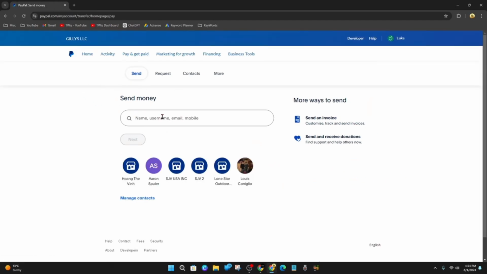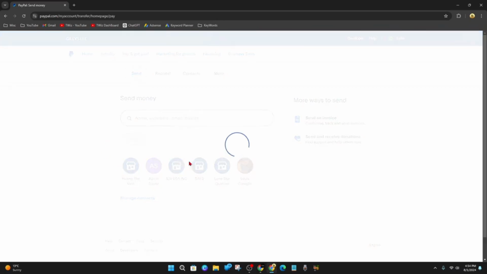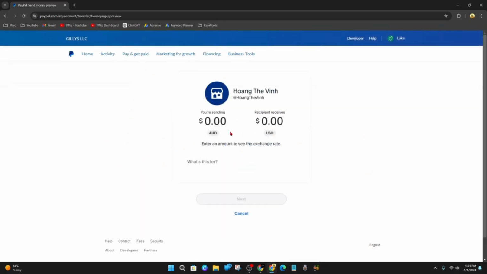And now from here, you can send money to someone's name, username, email, or mobile. You can search for them here. Or if you've already sent money to contacts, you can simply click on one of these contacts, PayPal accounts down below. So if I want to send money to Hong the Vin, I'll click on his name